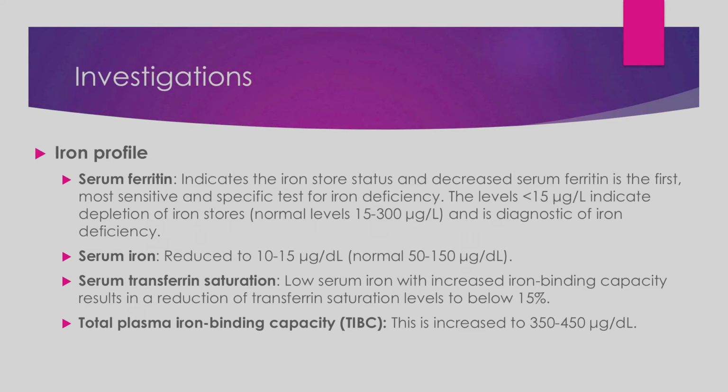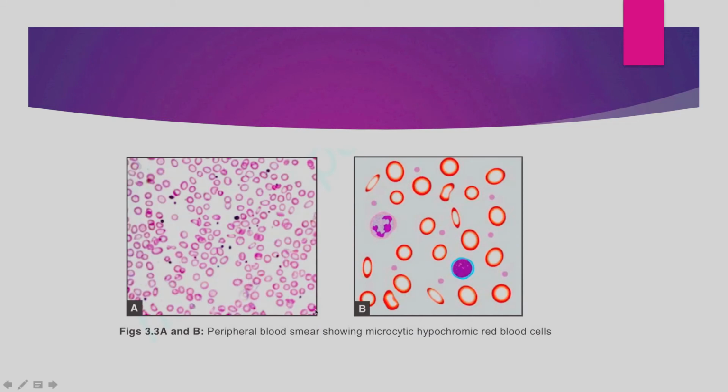So here is the slide, you can see the microcytic hypochromic red blood cells. These are normal RBCs, and these are smaller RBCs with increased pallor inside, so these are microcytic hypochromic RBCs.